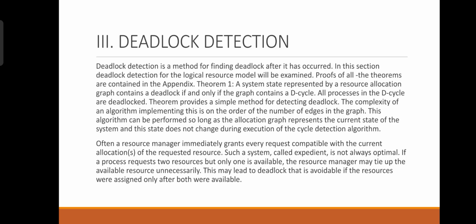Often, a resource manager immediately grants every request compatible with the current allocations, and such a system is called expedient. It's not always optimal. If a process requests two resources but only one is available, the resource manager may tie up the available resource unnecessarily. This may lead to deadlock, which is avoidable if the resources were assigned only after both were available.